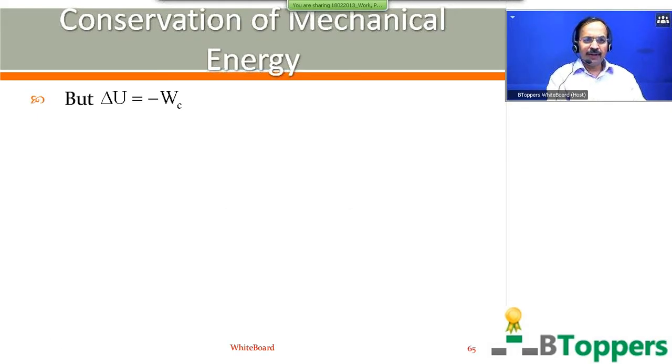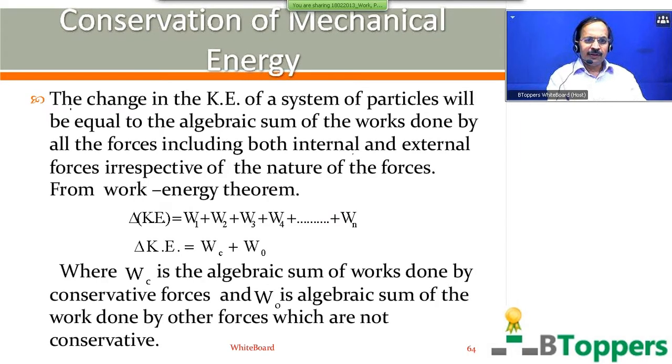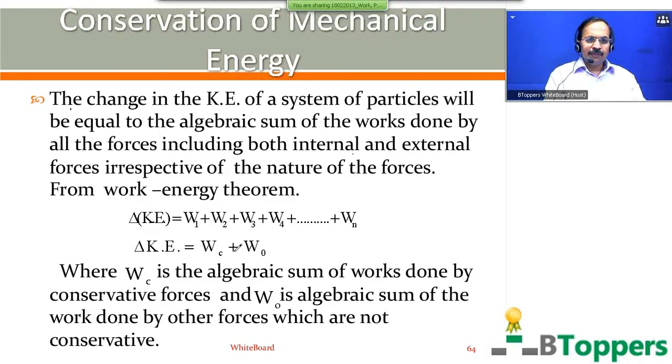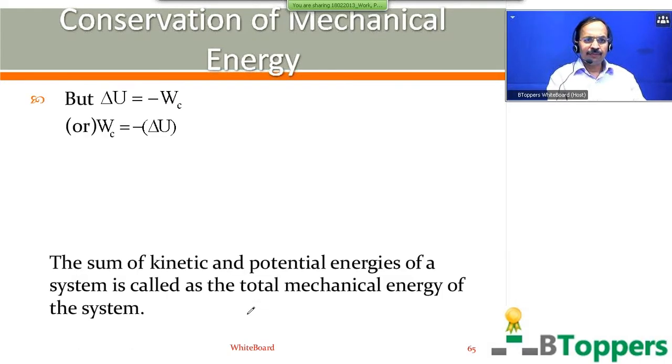But delta U, we can write minus WC, or WC equal to minus delta U. Delta U represents change in the potential energy of the system. As we discussed previously, delta KE equal to WC plus WO. Here on the right side, we are going to substitute WC equal to minus delta U.